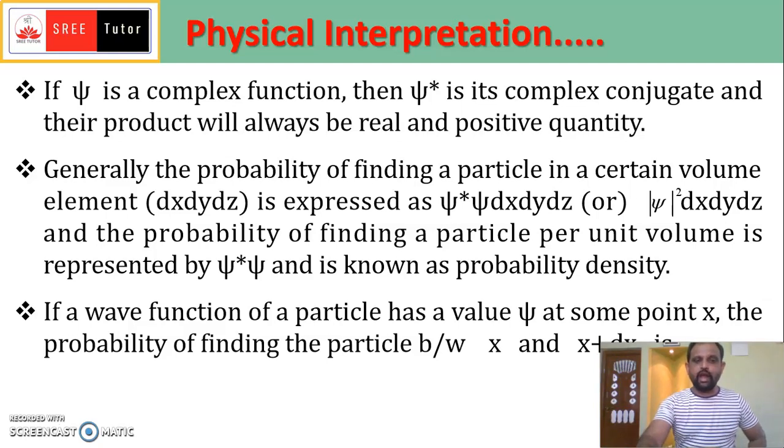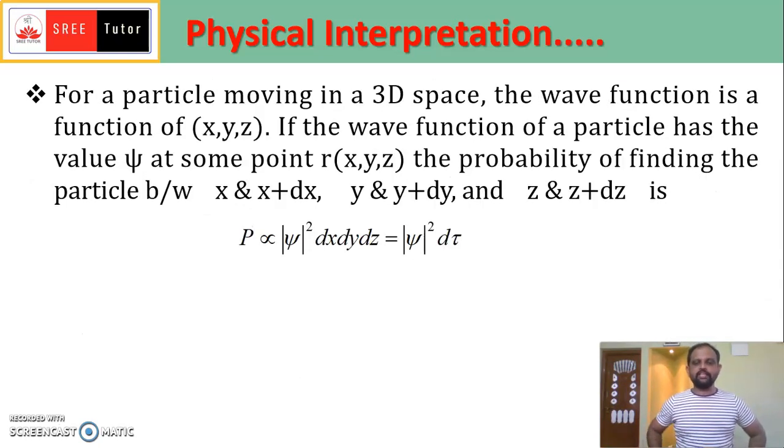If we have the wave function of a particle with value psi at some point x, the probability of finding it between x and x plus dx will be proportional to psi squared into dx. This is for one dimension, where the particle is moving only along the x-axis. In 3D space, the particle may move along all three directions, so the volume element will be dx, dy, and dz.